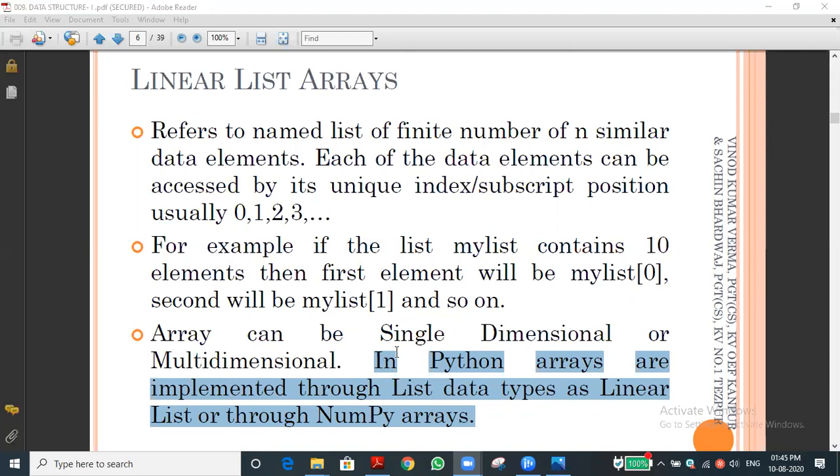Sir, instead of the math module, can we import the NumPy module for every purpose? That's what I'm saying. In the NumPy module, sine, cos and all are not defined. That function is not defined. Don't judge by the name itself. In the math module, some functions are defined. So if you want to find the square root, the cos value or sine value, definitely we should go for the math module because the function is defined there. Understood?